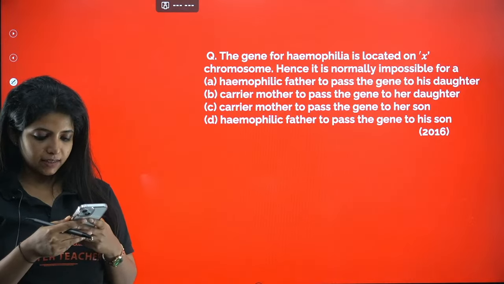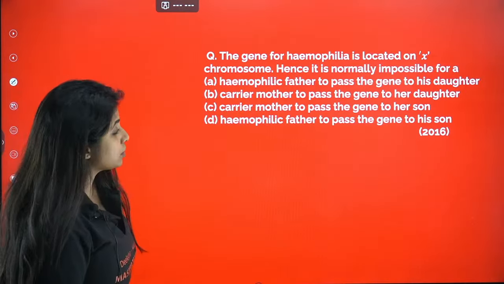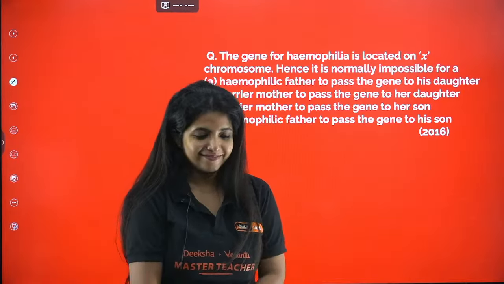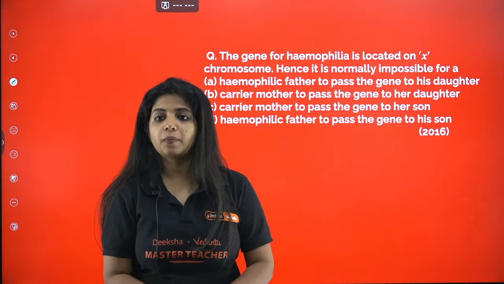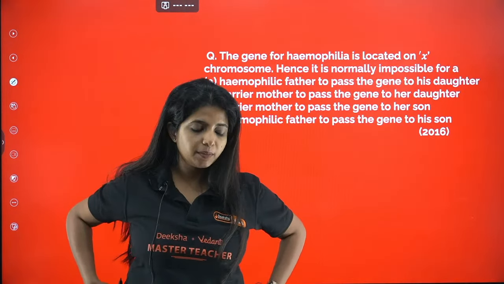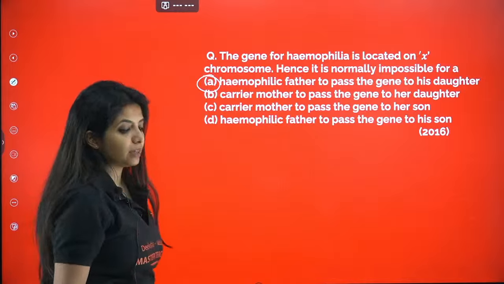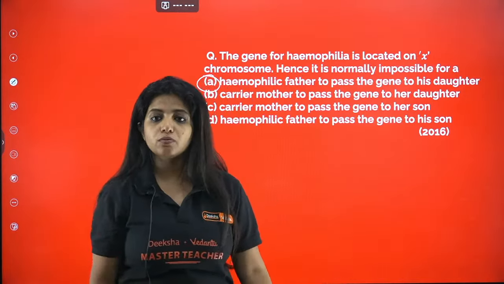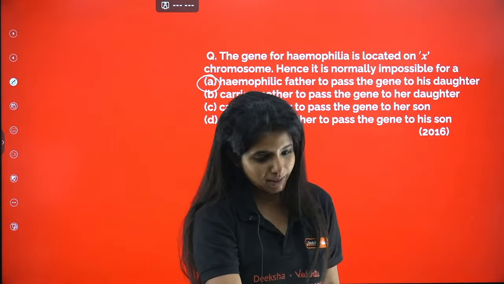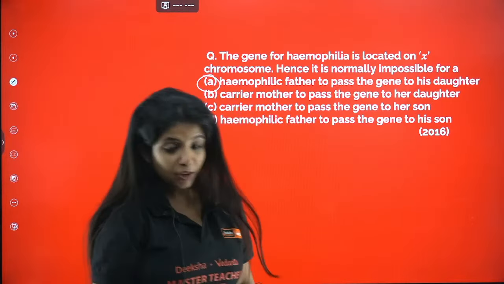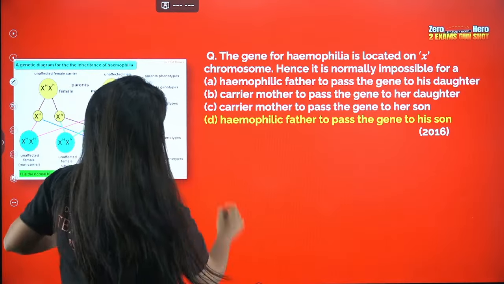Nagraj says A. Hemophilic father to pass the gene to his daughter. Is that the answer? Option A, hemophilic father to pass the gene to his daughter, is something that is normally impossible. Exactly, yes. This is the answer because we just discussed it. A hemophilic father might not be alive until then to reproduce and pass it to the daughter. So Winter Luna, Nagaraj, both of you are absolutely correct. Now we go to the next disease. Just a second, this is marked wrong, okay?